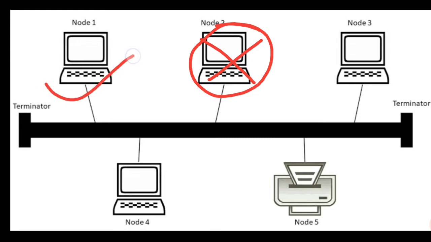Now what about the other nodes? Are they connected with each other? No. Do you see any connection here? No. So there is no connection here.